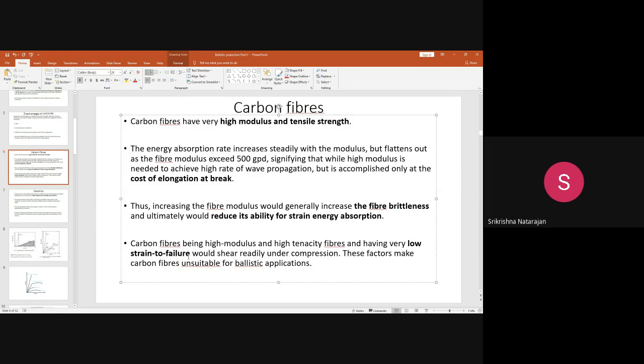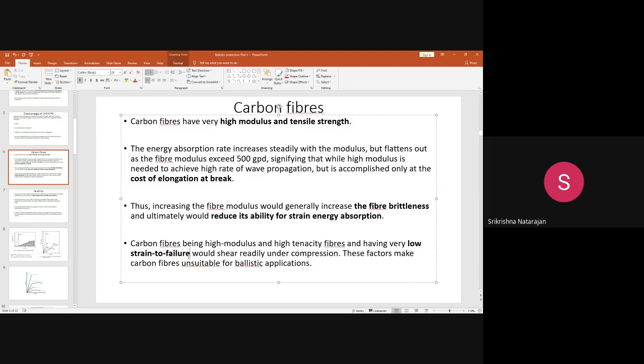So with carbon fibers, though they have higher modulus, higher strength, and higher tenacity, when a projectile strikes, they can withstand up to a particular limit, say around 500 grams per denier, and after that they just become brittle.